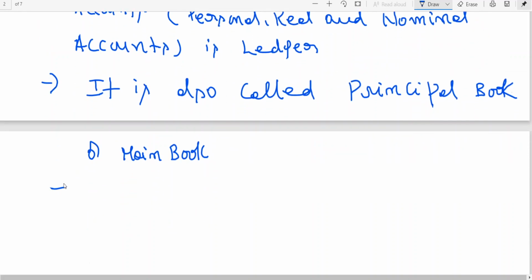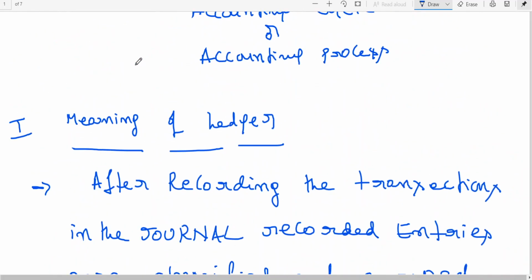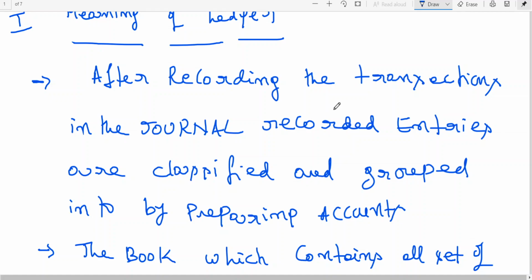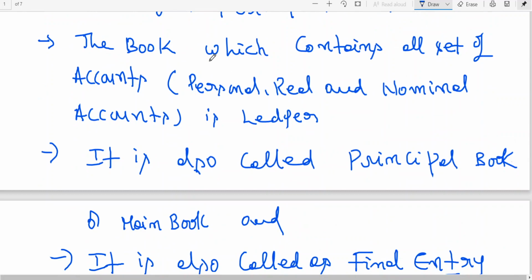And it is also called as final entry. It is also called as final entry. So we have learned the meaning. After recording the transaction, journal entries are classified and grouped by preparing accounts. The books which contain all sets of accounts, personal, real, and nominal accounts, are maintained in a ledger.